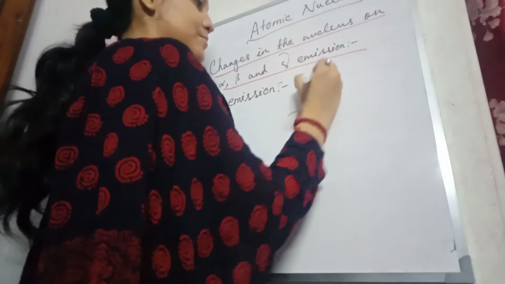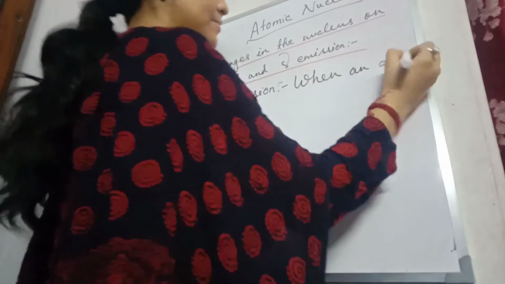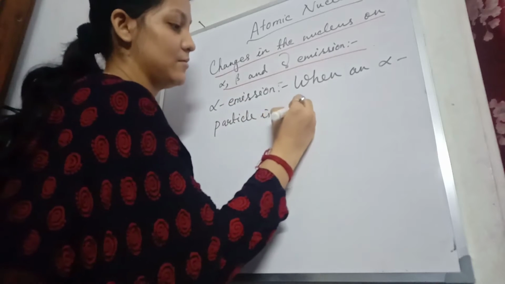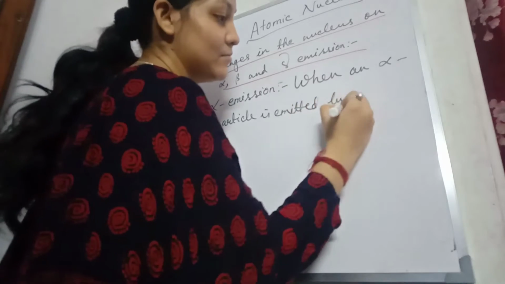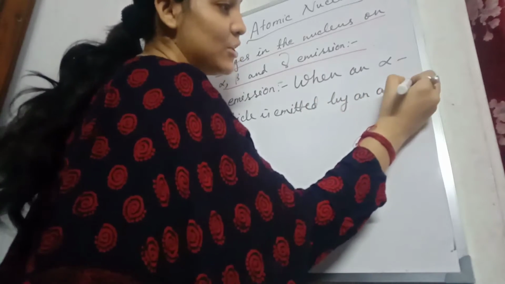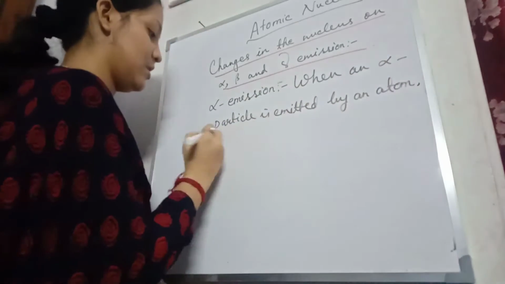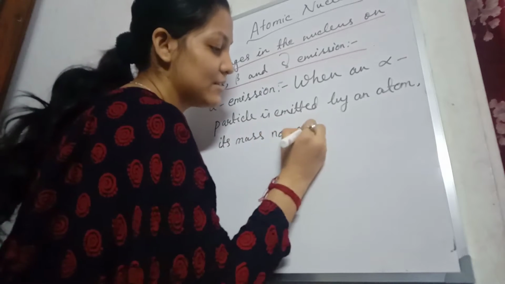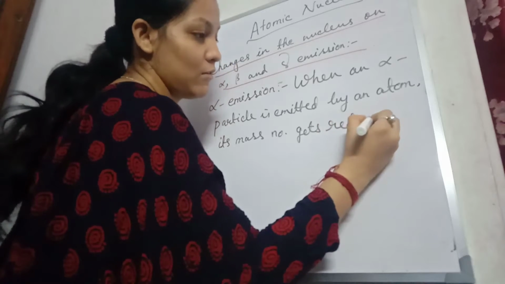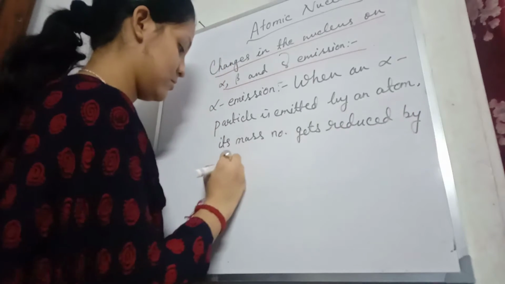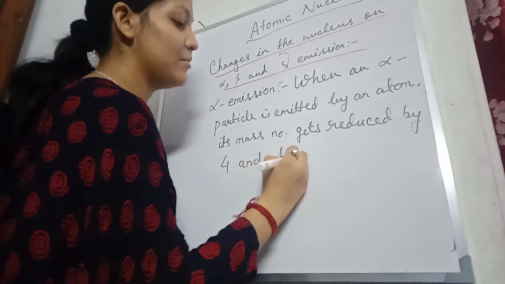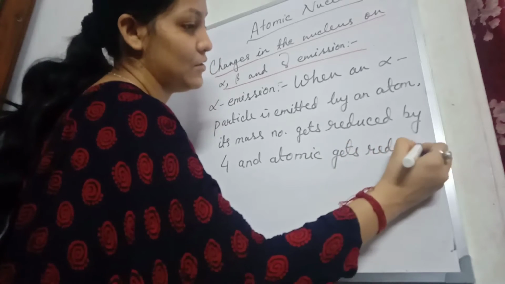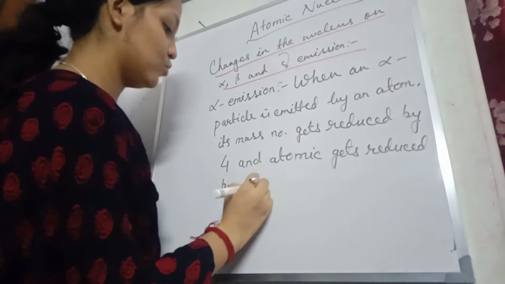When an alpha particle is emitted by an atom, basically by the nucleus of an atom, its mass number gets reduced by 4 and atomic number gets reduced by 2.